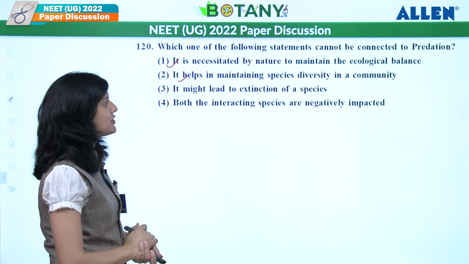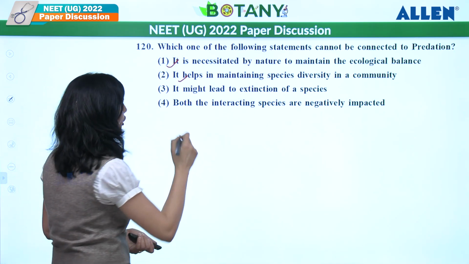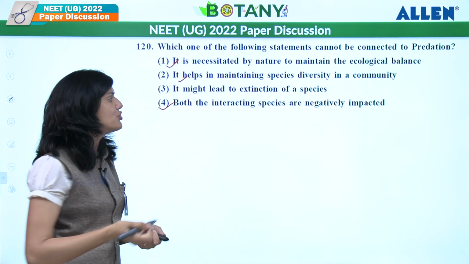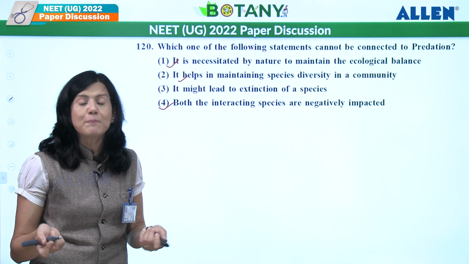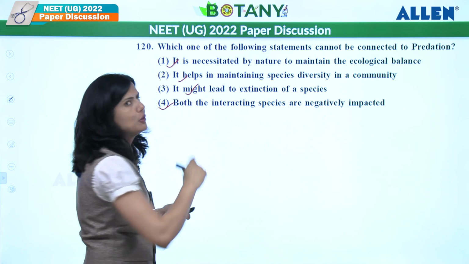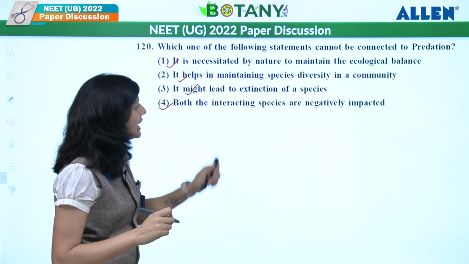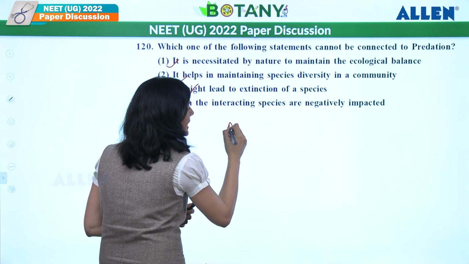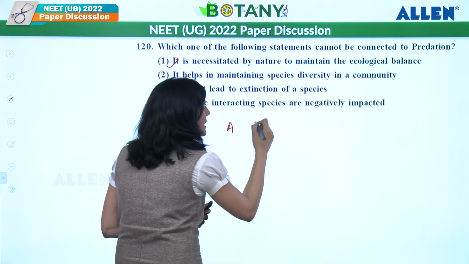And both are interacting negatively impacted, wrong. So it might lead to extinction of a species over there when it is overexploited. So it might be possible over here, right? Now, both are interacting species over here. Let's say A is prey and B is predator.